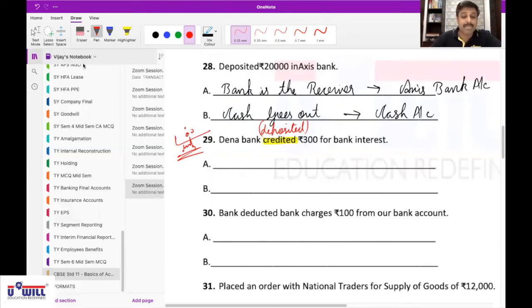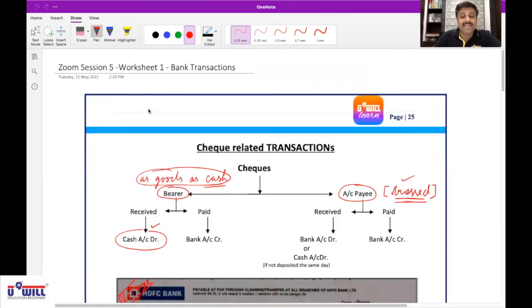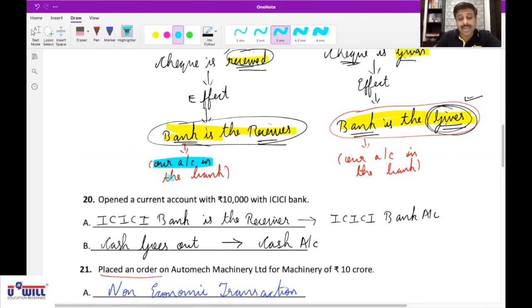Now, if you all remember, I discussed with you that in bank transactions, whenever we say bank is the receiver, what do we actually mean by that? When we say HDFC Bank is the receiver, it doesn't mean HDFC Bank is receiving the money, but our account in the HDFC Bank is receiving the money. Is it or not? Yes, sir. In the same way, when we say bank is the giver, it means our account in the bank is paying the money. Are you all clear with this?